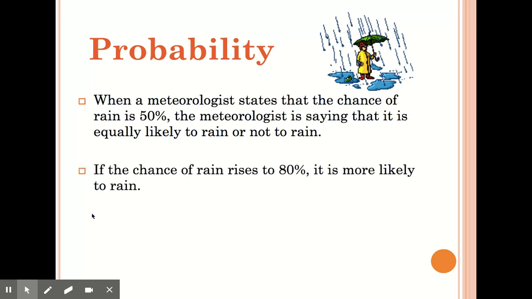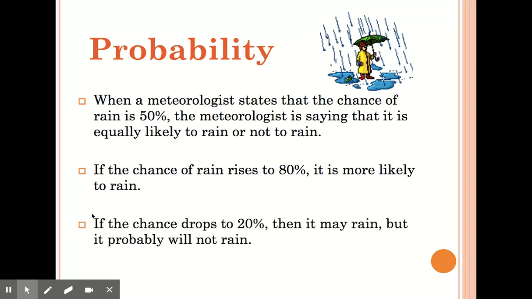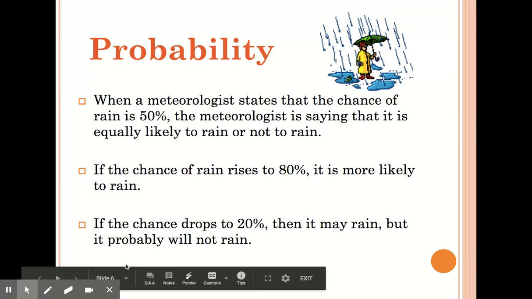If the chance of rain rises to 80%, it is more likely to rain. In that case, there is a greater chance of it actually going to happen. It's not a guarantee, but it's still more likely to happen than not happen. If the chance of rain drops to 20%, then it may rain, but it probably will not rain. You could bring an umbrella. It might rain, but it's not likely. So you have to kind of think about those things.